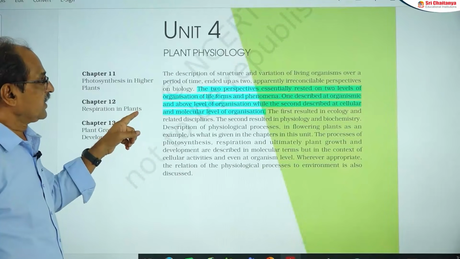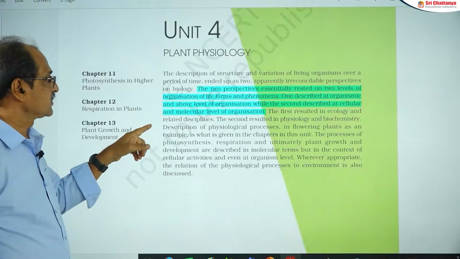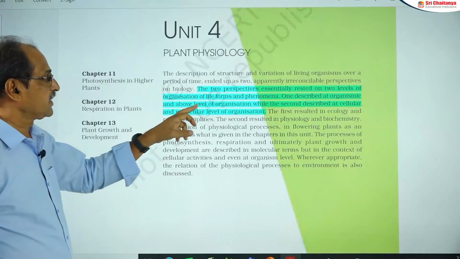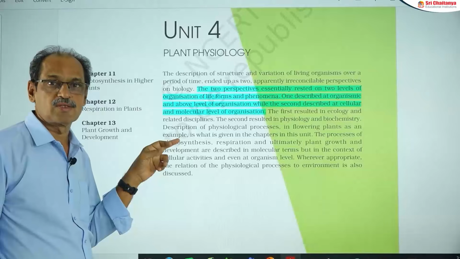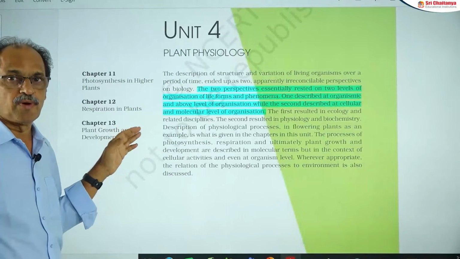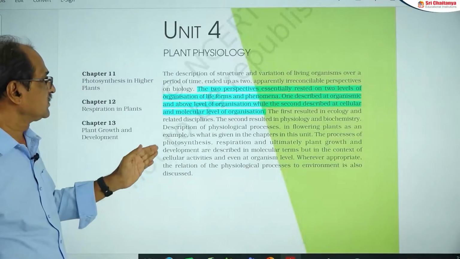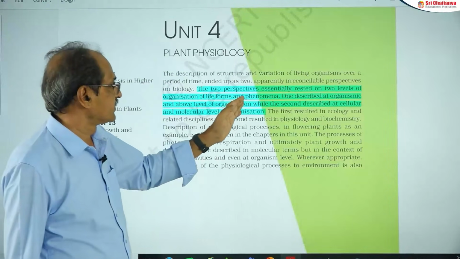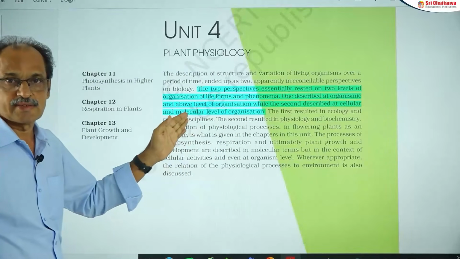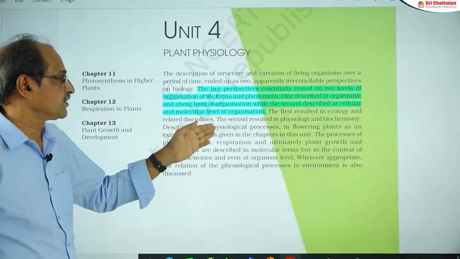This is the latest NCERT 11 textbook. So here I underlined some of the key points, where you can also do the same, because quickly you can revise the important statements in this chapter. So this is the introductory part of plant physiology, where the two aspects are the origin of the different branches like ecology and physiology plus biochemistry.